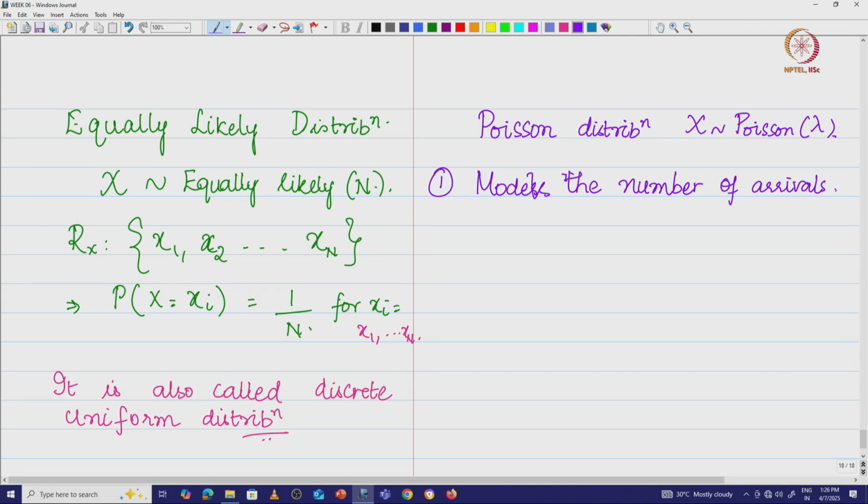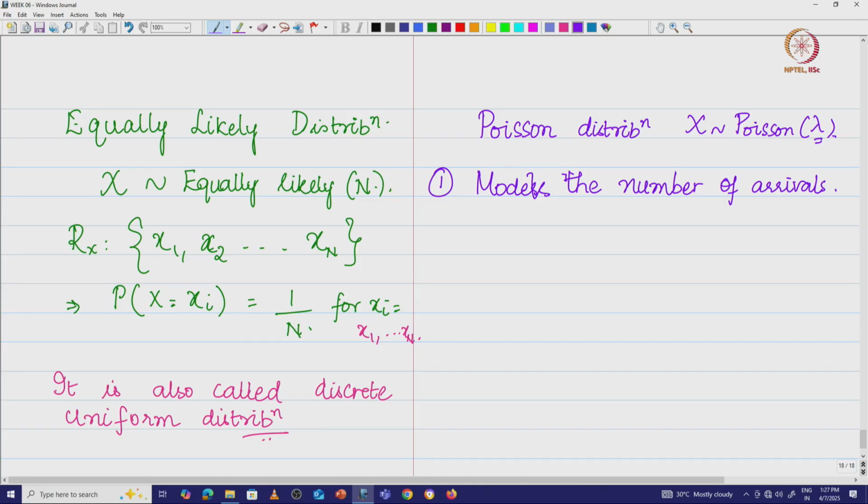For example, there is a shopping mall, and I want to find out the number of customers that arrive at this particular shopping mall in a given interval of time, knowing the average number of customers that come. Lambda is basically the average arrival rate.